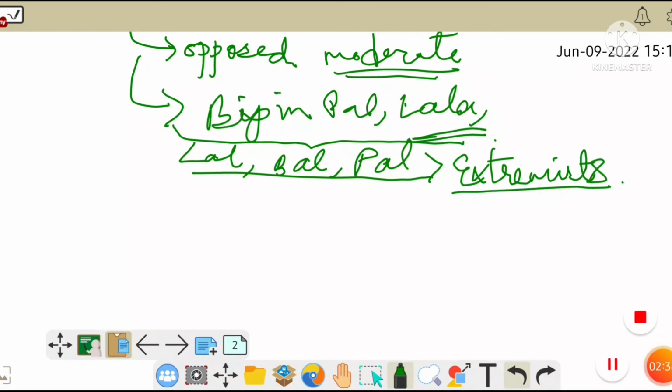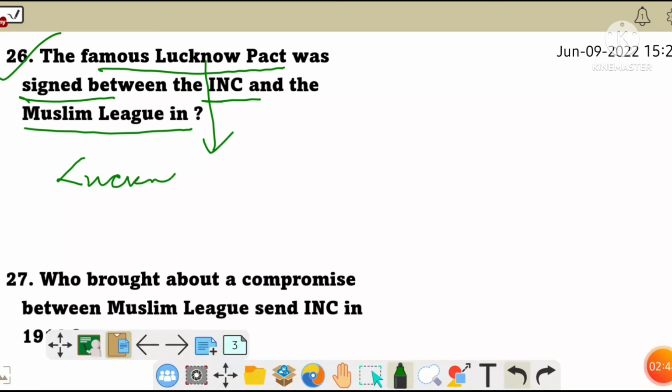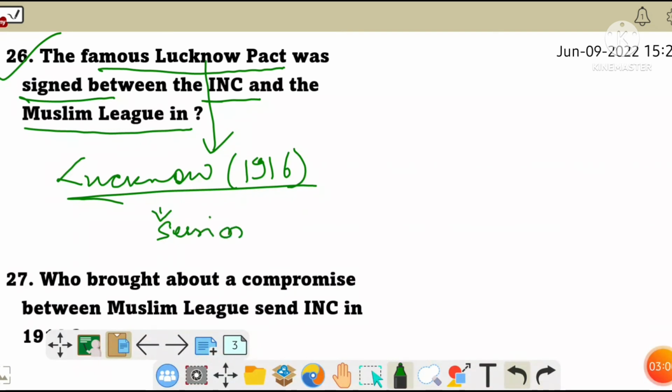Next we have question number 26. The famous Lucknow Pact was signed between the Indian National Congress and the Muslim League in which year? The Lucknow Pact was signed in the Lucknow session of the Congress in 1916. In this session, two major events took place.